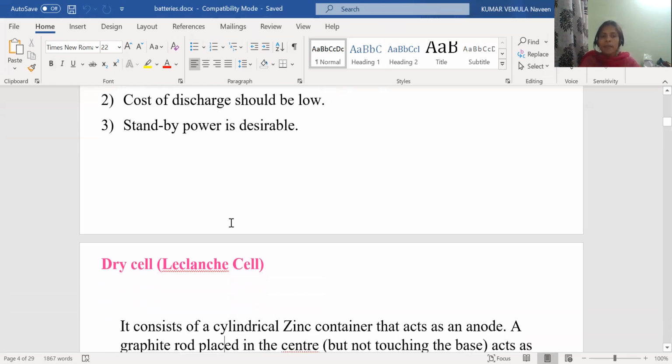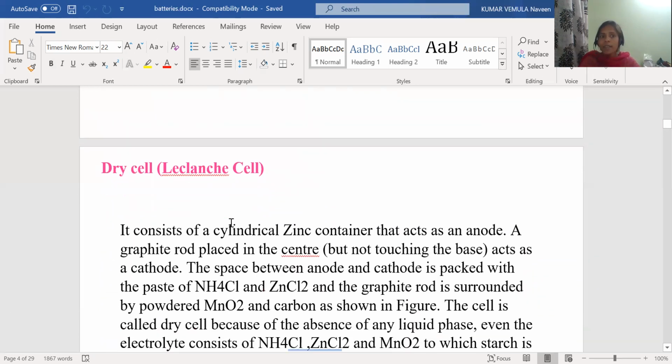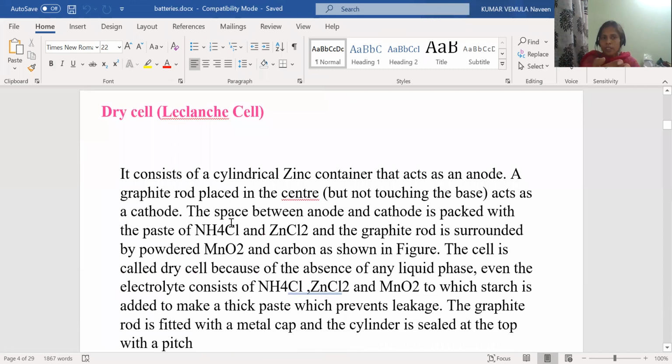So now let us see the dry cell, or the Leclanche cell. I'll explain later in the middle of the topic why we call the Leclanche cell a dry cell. Leclanche cell is one of the primary batteries. You know what is meant by a primary battery. In this, only the forward reaction is possible. That means chemical energy is converted to electrical energy, and electrical energy is not converted to chemical energy, because there is no recharging in primary batteries.